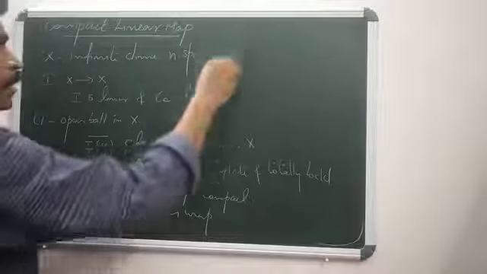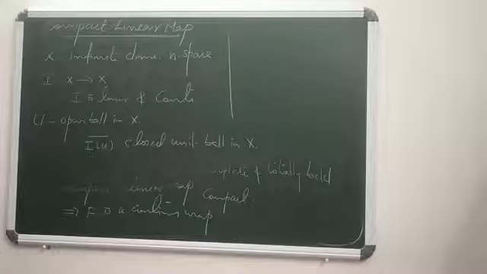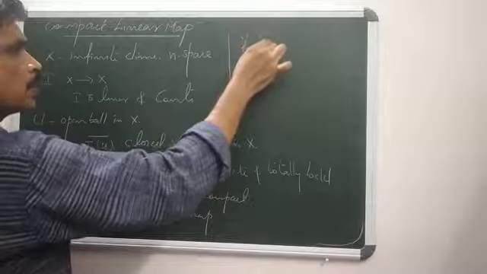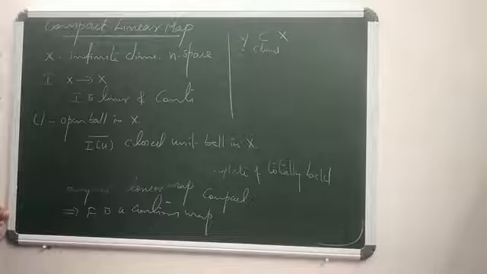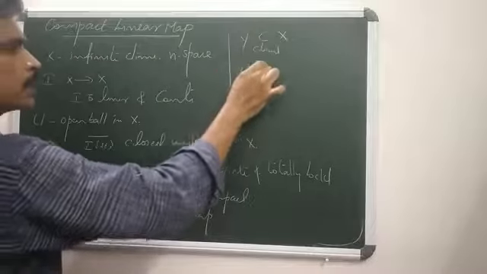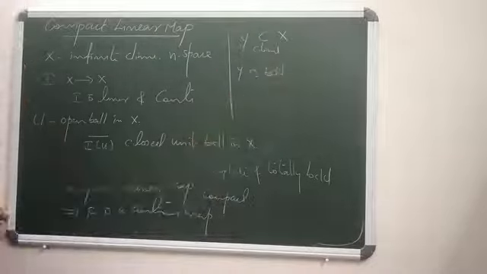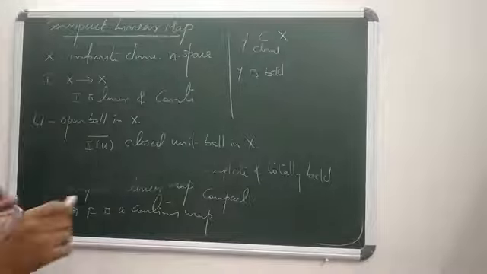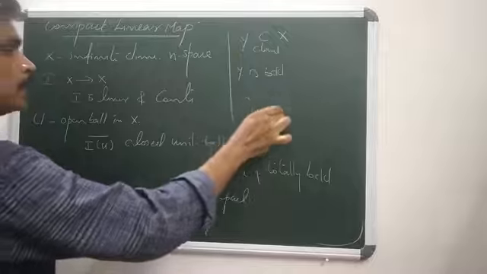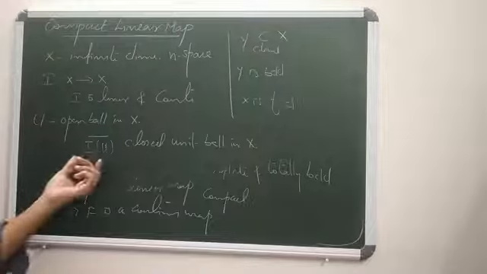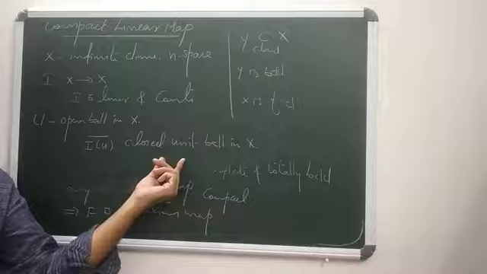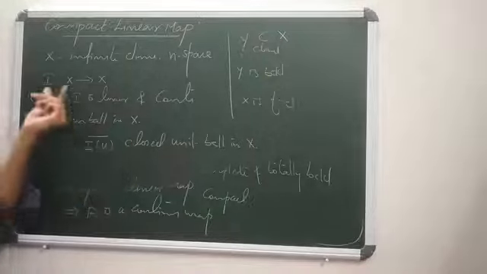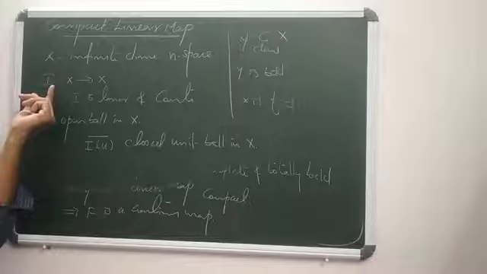If Y is a closed subset of X, moreover Y is bounded, then this Y is compact only when X is finite dimensional. Here I of U closure is a closed unit ball in X, but I of U closure need not be compact, because X is of infinite dimension.